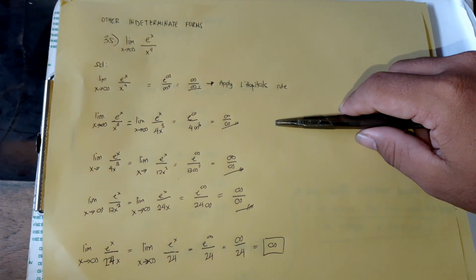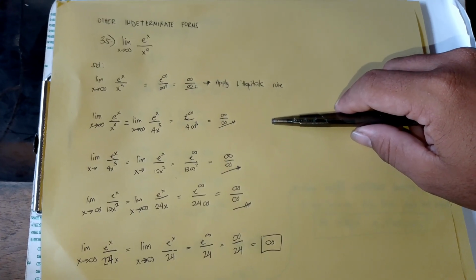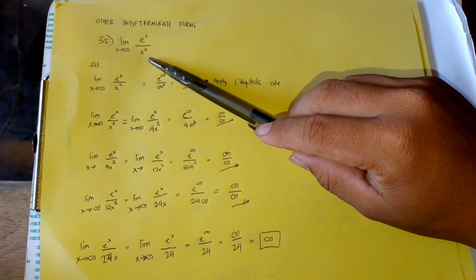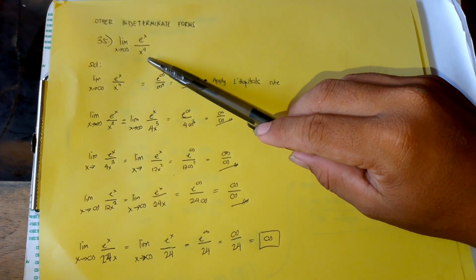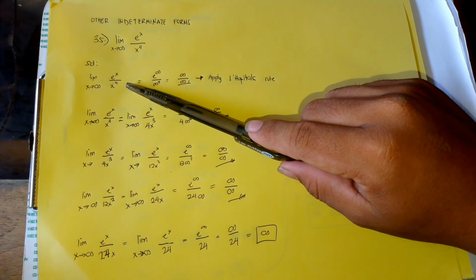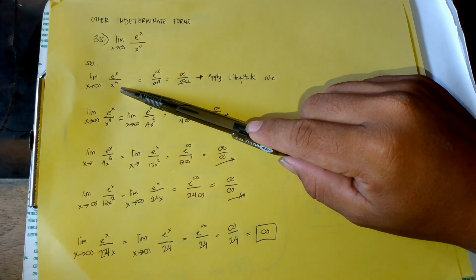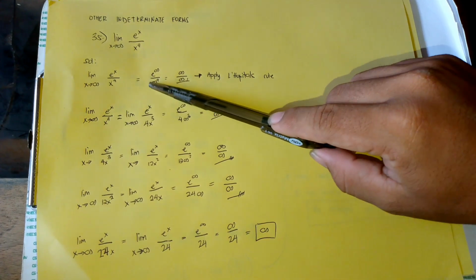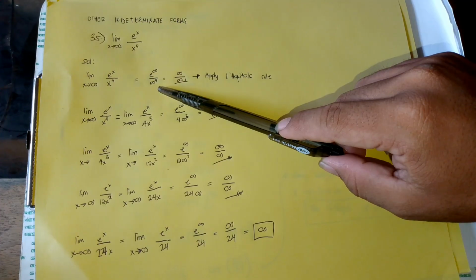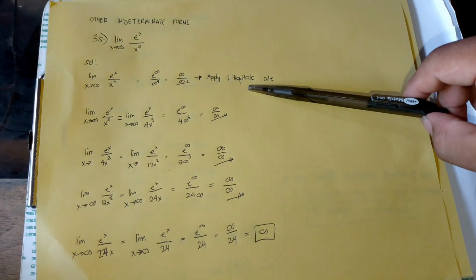First problem is other indeterminate forms. In this problem, we apply L'Hopital's rule if necessary. So we have the limit of e to the power of x over x to the power of 4 as x approaches infinity. First, we substitute the value of x. We get e to the power of infinity over infinity to the power of 4, which is equal to infinity over infinity. So we apply L'Hopital's rule.